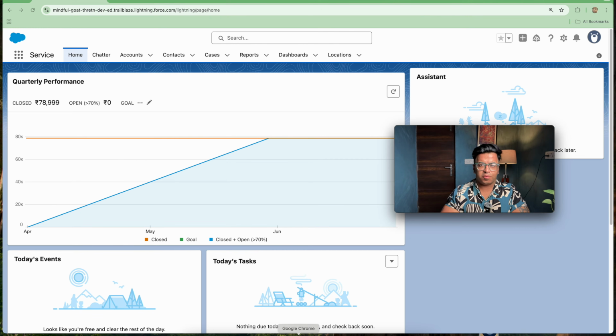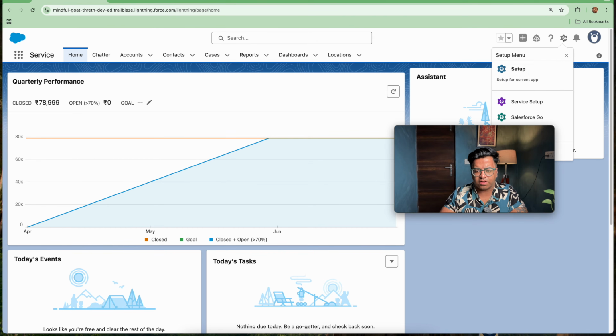So let's see how we will be doing it. What we need to consider in this scenario is whether we need a before update trigger or an after update trigger. Since the opportunity stage should be Closed Won and it has been changed from any other stage, we need to go with the after update. So let's start with this scenario.